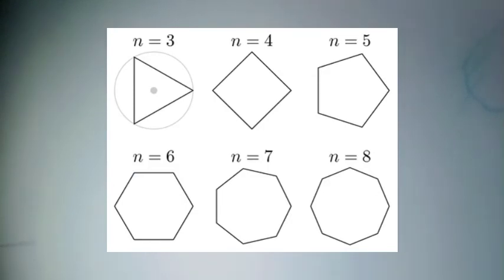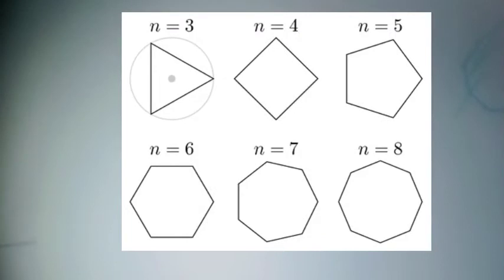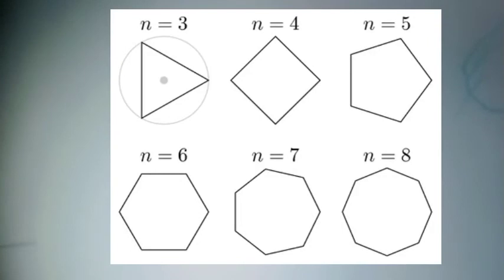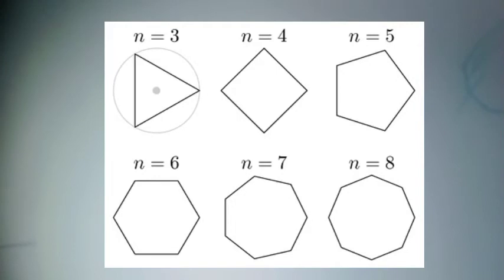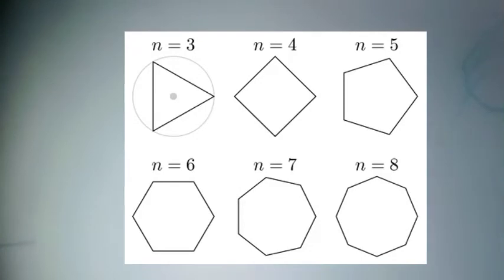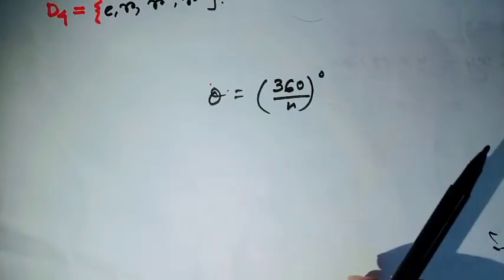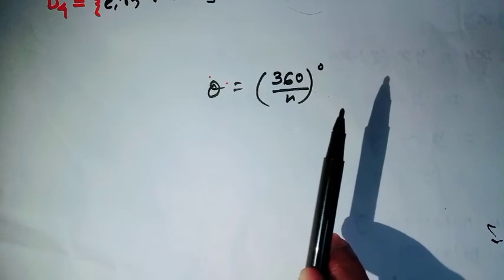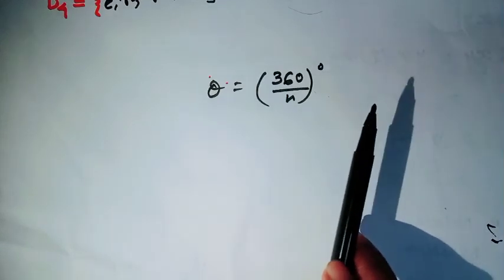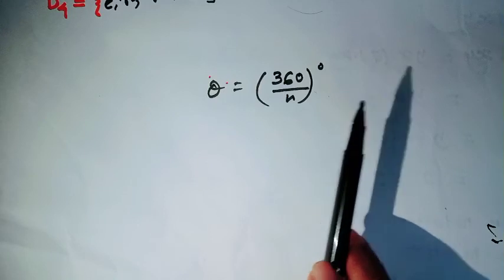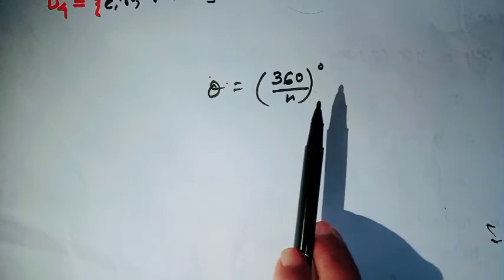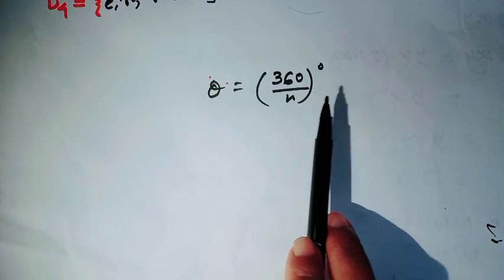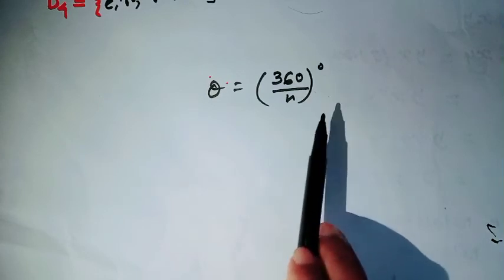and the group of symmetry is called the dihedral group. When the shape is a regular polygon, the word dihedral is related to two faces, and here the polygon has n faces. Okay? One symmetry is anti-clockwise rotation. What is the size of this rotation? Since this is the n-gon, theta equals 360 over n degrees.